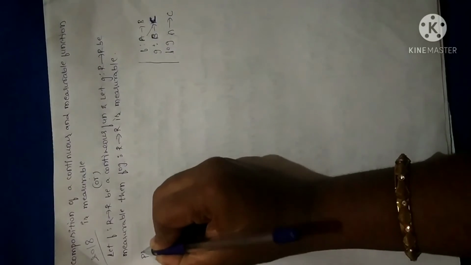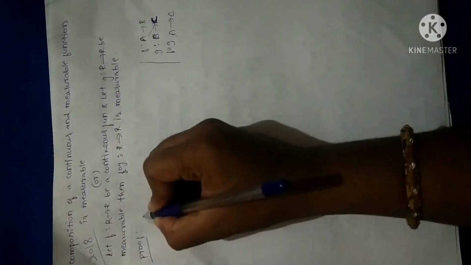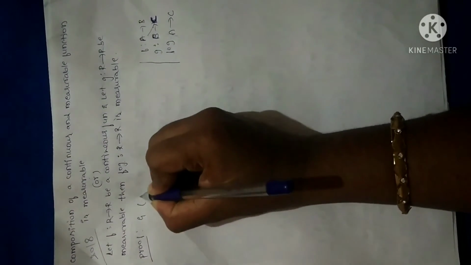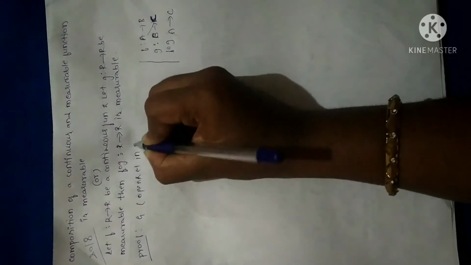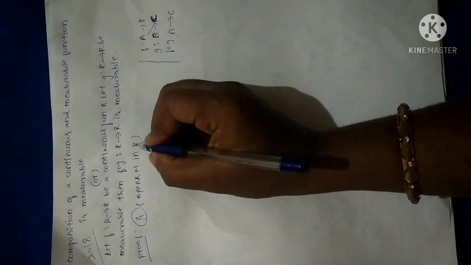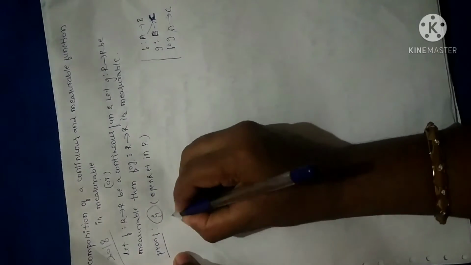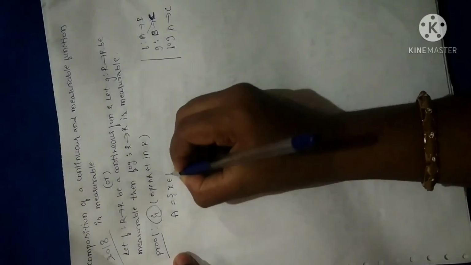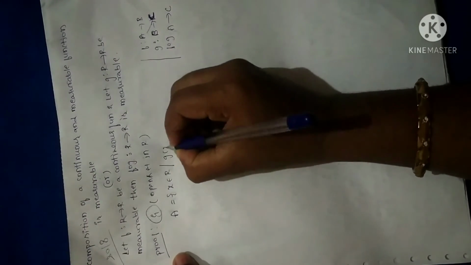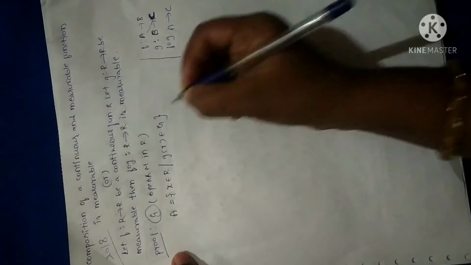Coming to the proof, let us consider any open set G. The proof is quite similar to the previous theorem. Let me consider any open set G, in shortcut, an open set in R. So I have considered open set G in R. So I can write this in a standard function format, right? In the beginning of the session I told you, just go through that. So I can write this as x belongs to R such that g of x belongs to G.